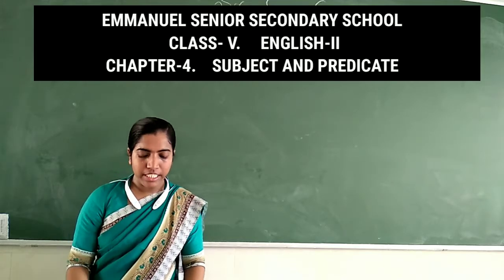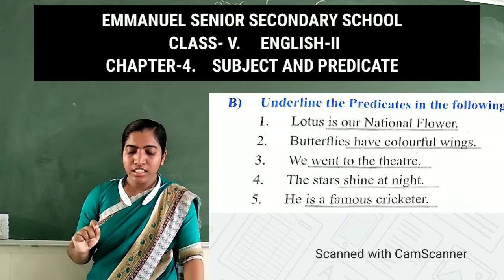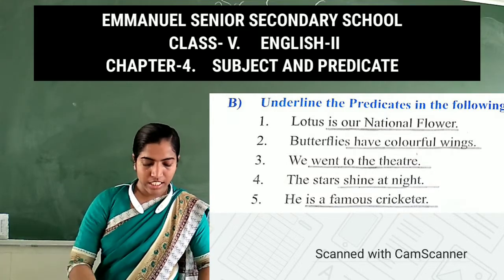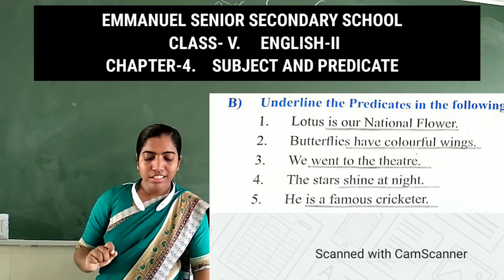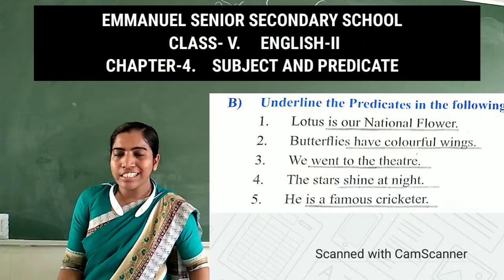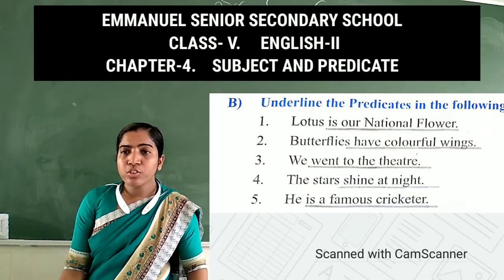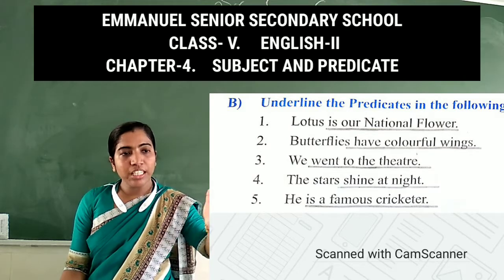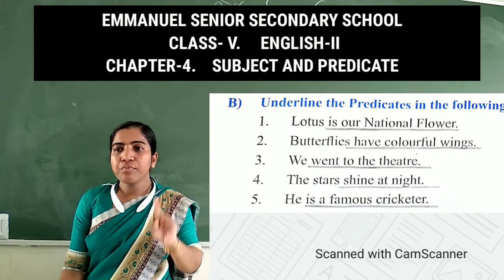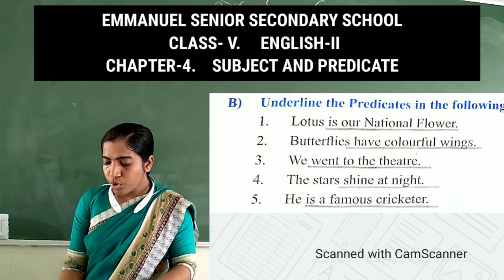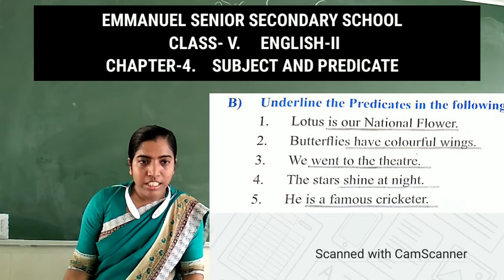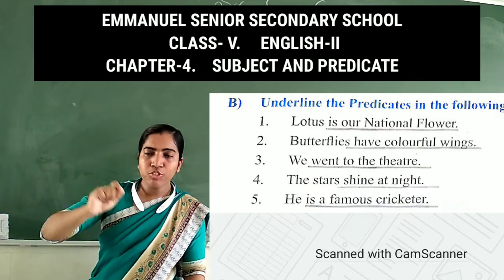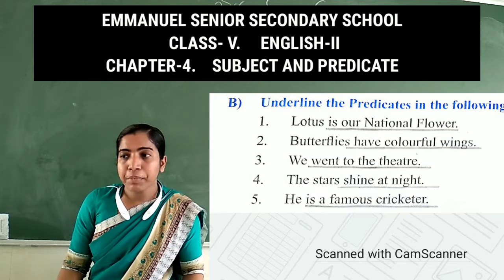Now come to exercise C. Underline the predicate in the following sentences. You have to underline the predicate in this exercise. First one, Lotus is our national flower. Lotus is our national flower. So about whom are we talking? Lotus. That is the subject. Except the subject, all the remaining words in the sentence will come under predicate. So what are we talking about? The lotus is our national flower. So from is to flower, you have to underline as the predicate.